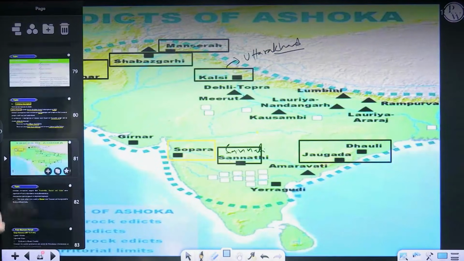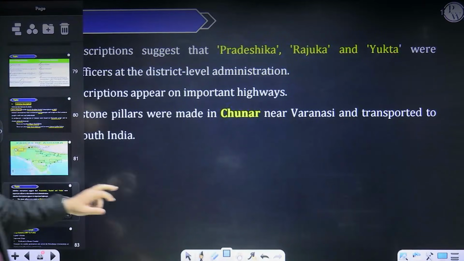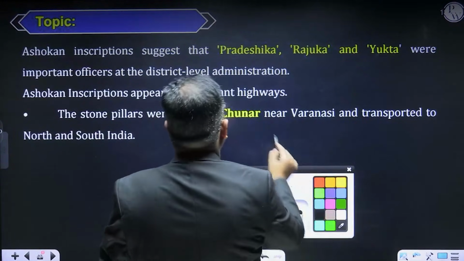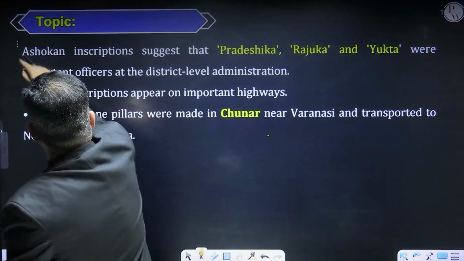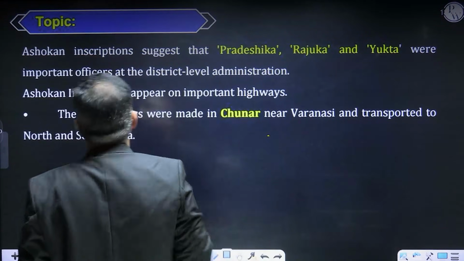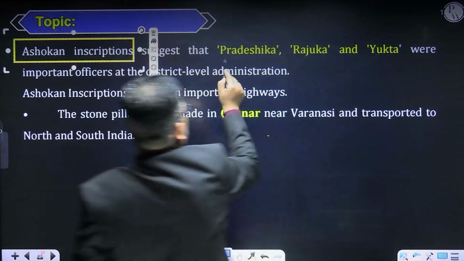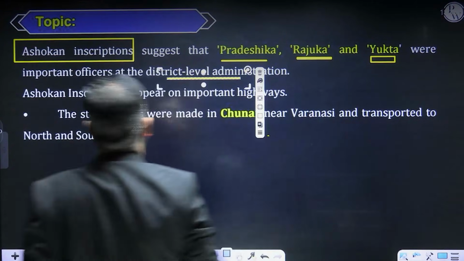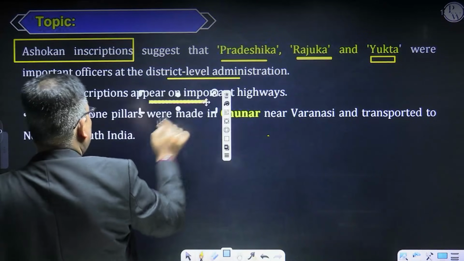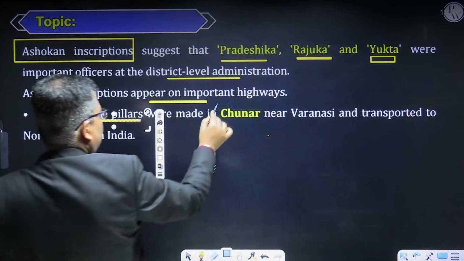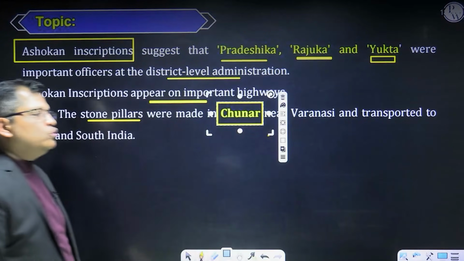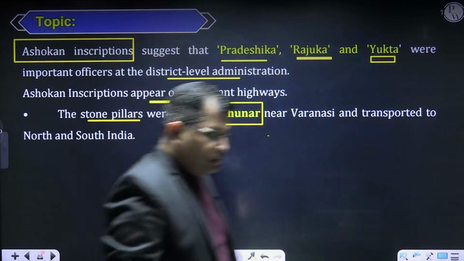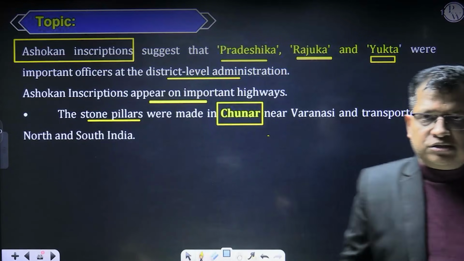Is it okay? Now coming to the content of the inscriptions, there are certain officials mentioned in the Ashokan inscriptions, and the names of these officials are Pradeshika, Rajuka, Yukta. They were the district level officials. Ashokan inscriptions also appear on the important highways, and the stone pillars were brought from Chunar, near Varanasi, UP, for the making of the pillar inscriptions. So this was it.